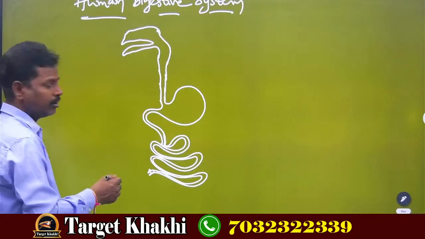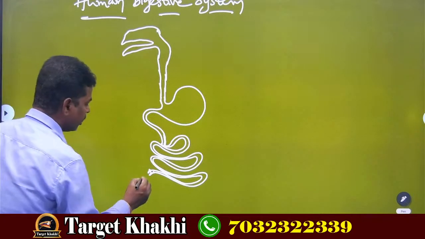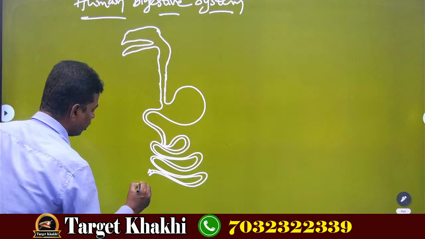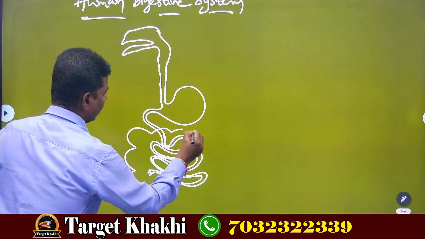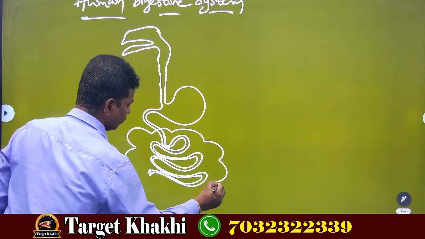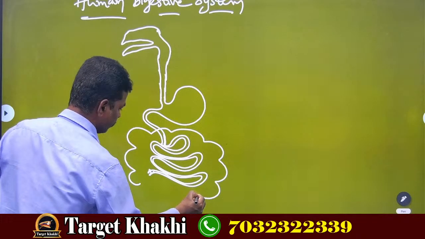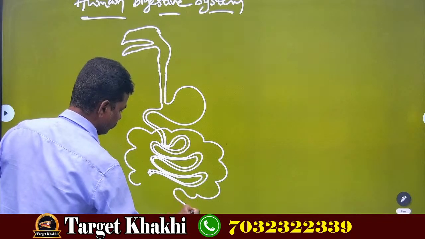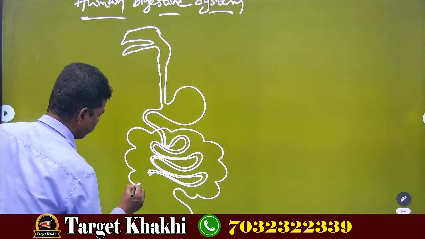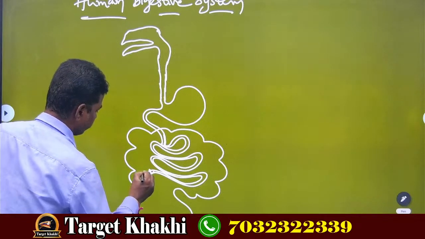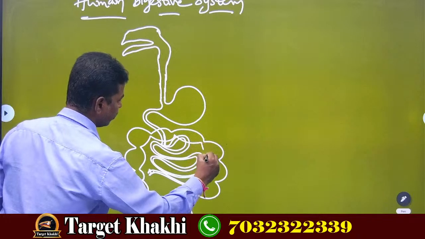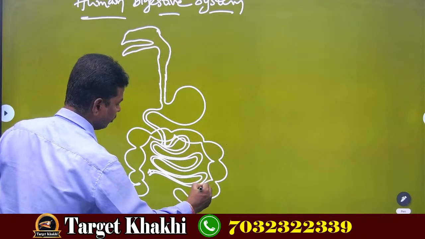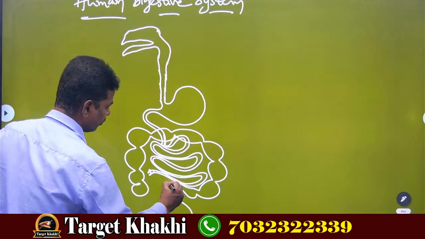The small intestine is the longest part of the digestive system. Now I am drawing the large intestine. This is called the large intestine, whatever you are seeing now, okay?